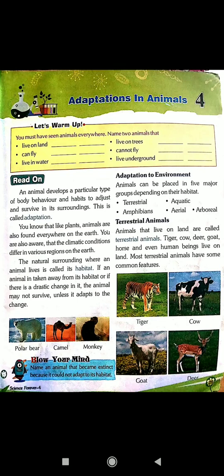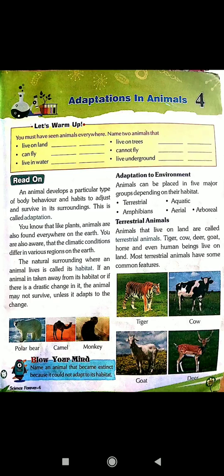Now, adaptation to environment. Animals can be placed in 5 major groups depending on their habitat. First, terrestrial animals. Second, amphibians. Third, aquatic animals. Fourth, aerial animals. Fifth, arboreal animals. Let us explain each.